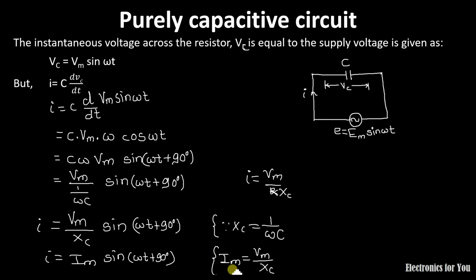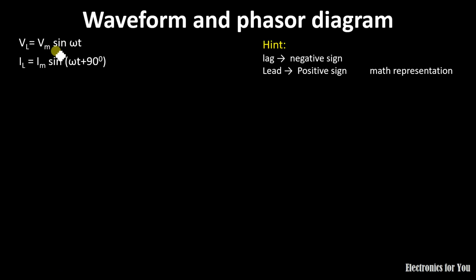This is the equation for current, and by this we can write the voltage equation as Vc equals Vm sin omega t, and Ic, the current through the capacitor, equals Im sin omega t plus 90 degree. Here the plus sign indicates the lead.